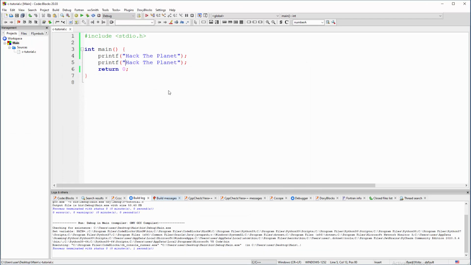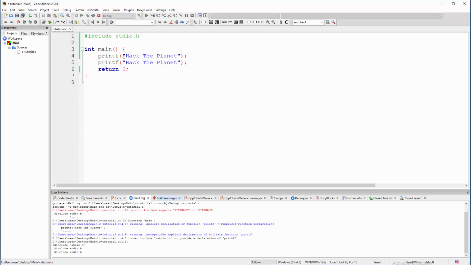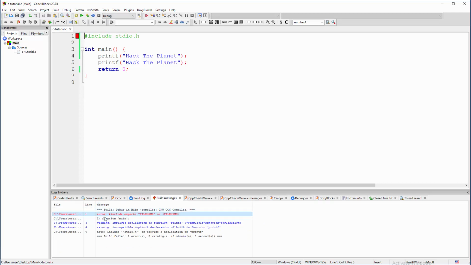Well, the question is, why do we need those arrows here? Because this is how you differentiate between white spaces. This is how you are targeting that file and not something else on the left of S and on the right of H. Because if you don't have these arrows and you try to compile this, again we are going to have a problem here on line 1. Code::Blocks is telling us that we do have an error. Include expects, we do have include, but include expects a file name, this file or any other, with double quotes at the side or arrows at the side.